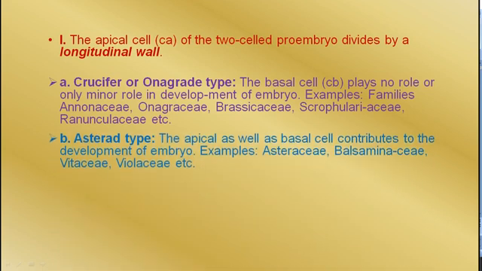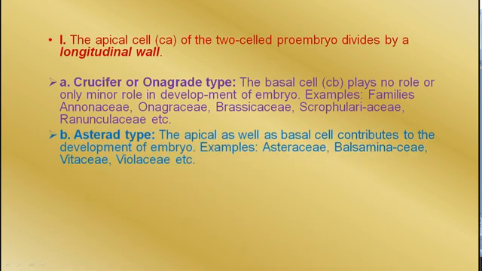The second type is the asterad type. The apical as well as basal cells contribute to the development of the embryo. In the earlier case, the basal cell did not contribute, but in this case, both the basal and the apical cells contribute in the development of the embryo. Such cases are found in Asteraceae, Balsaminaceae, Vitaceae and Violaceae families.